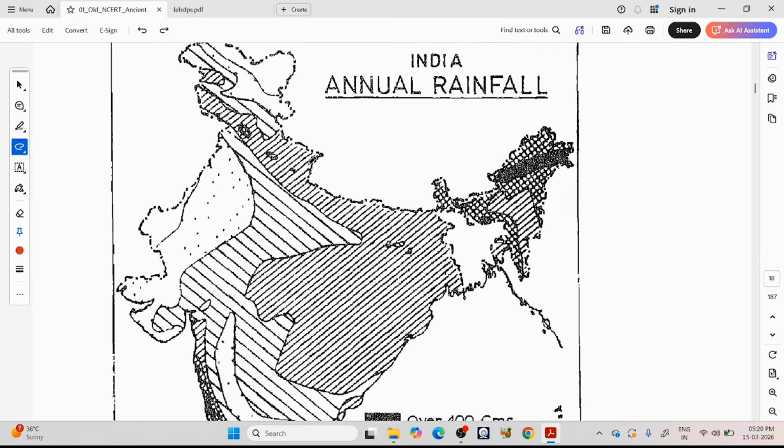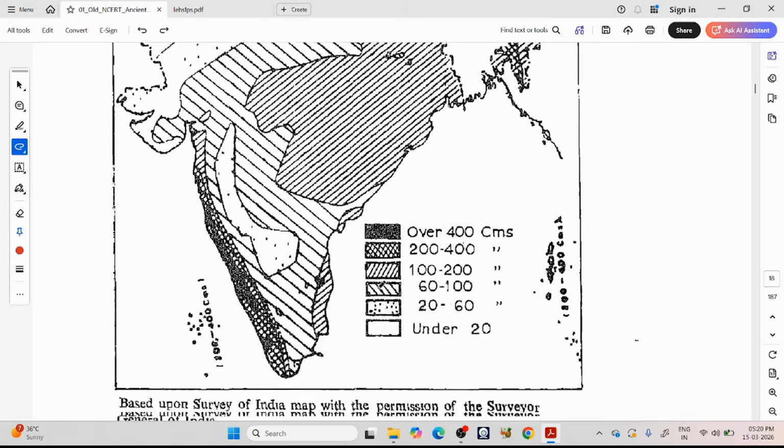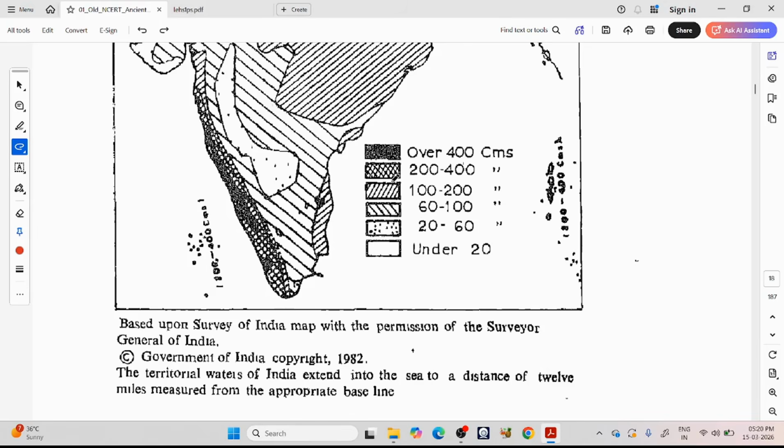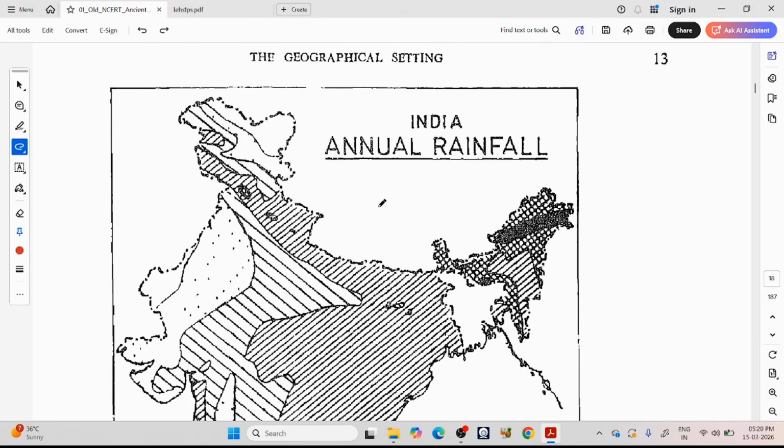So here you can see they have given the rainfall. The thicker the line, the more dense the rainfall is. You can see here, rainfall is very, very big. Here it is somewhat dense. When you go eastern, it is more dense. Okay?